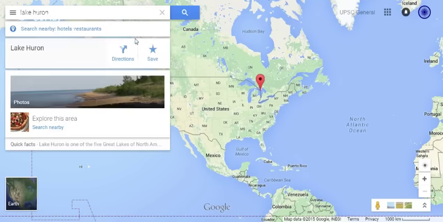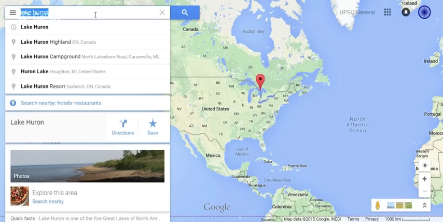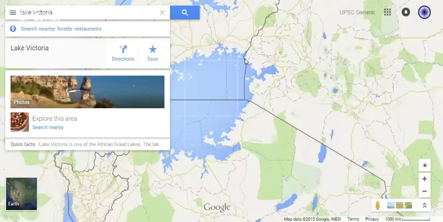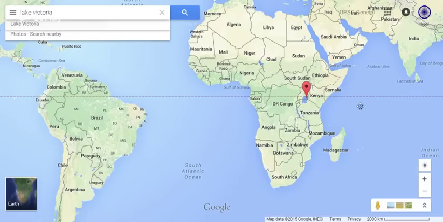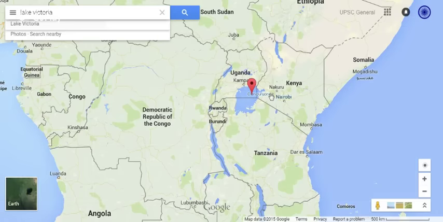Next let's look at Lake Victoria. Lake Victoria is in Africa, and it is shared by 3 countries. On the eastern side we find Kenya, on the north Uganda, and on the south Tanzania. This is one of the African Great Lakes. This lake was named after Queen Victoria of England, and it is also the largest tropical lake in the world. Lake Superior I discussed earlier.